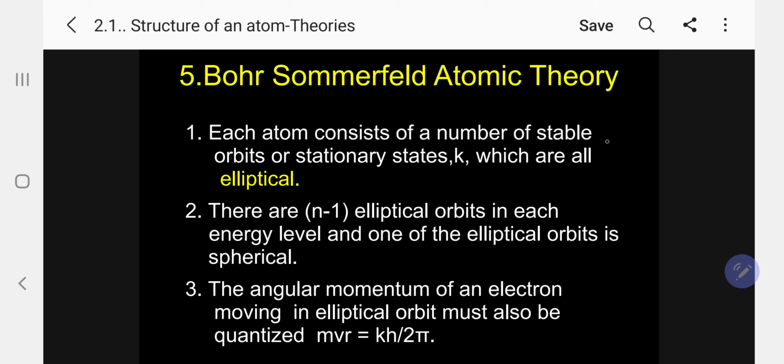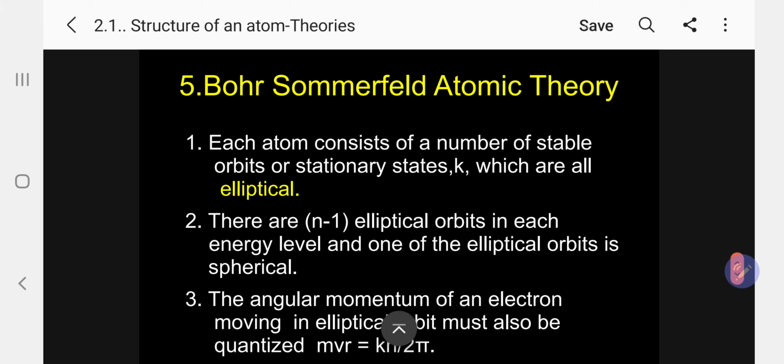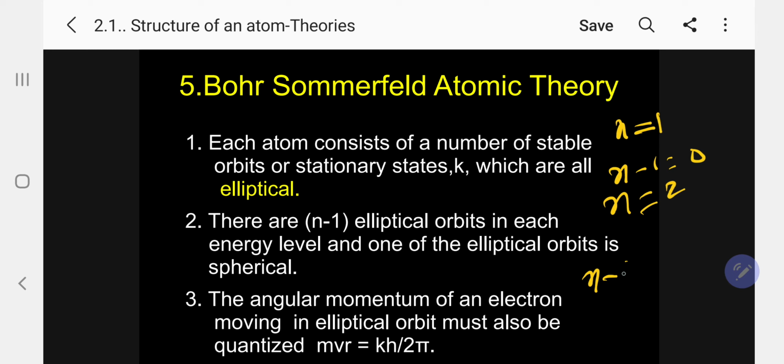For example, for the first orbit, n equal to 1, n minus 1 equals 0. So that means it is only spherical in the first orbit. Suppose n equal to 2, then n minus 1 is 2 minus 1, so it is 1.